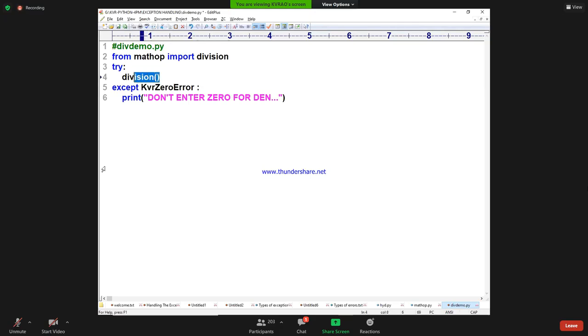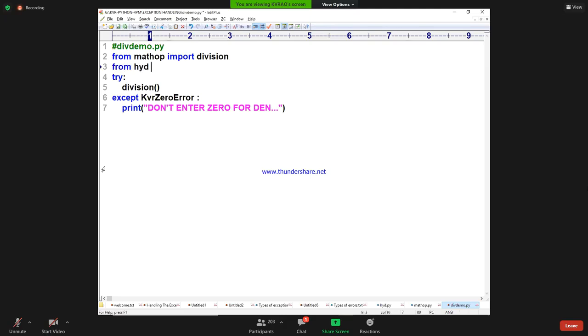See, I wrote it inside try and except. But ZeroDivisionError belongs to which module? From which module? From math, import what? ZeroDivisionError. From math import ZeroDivisionError. Because I am using this class name now.